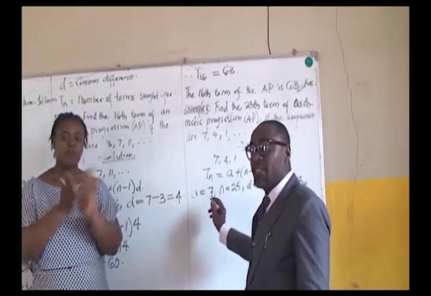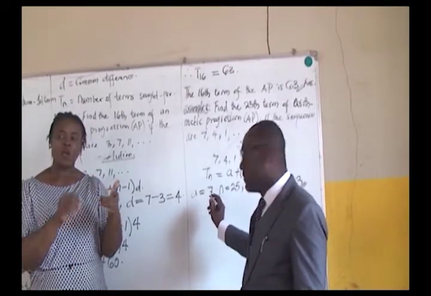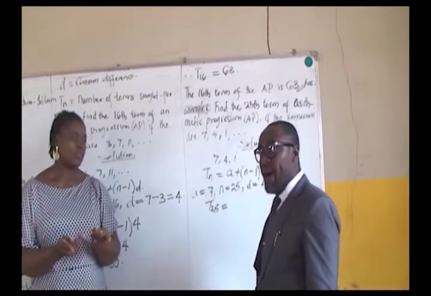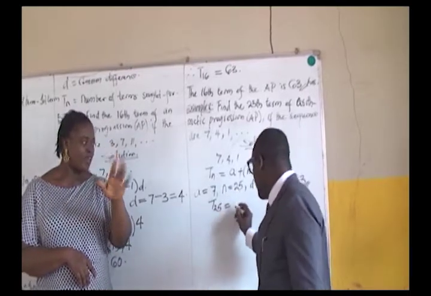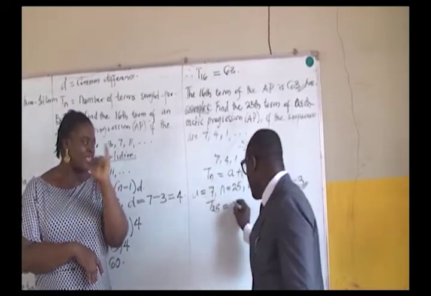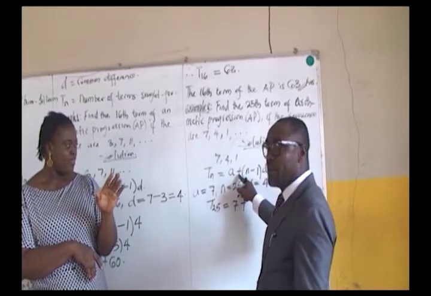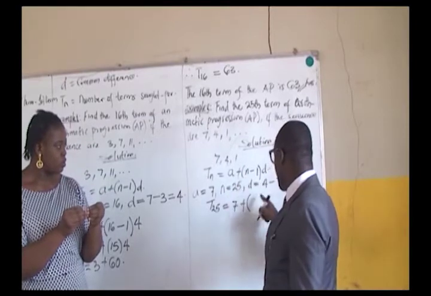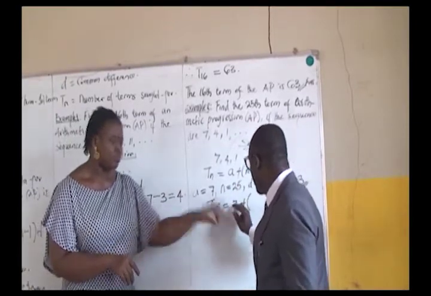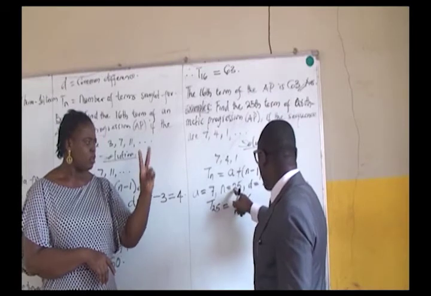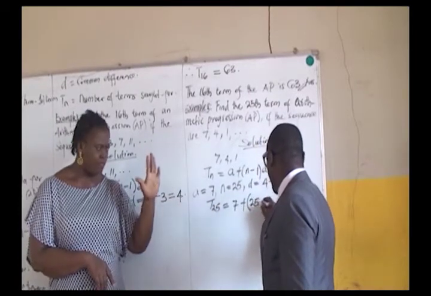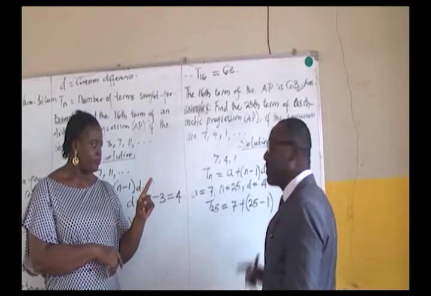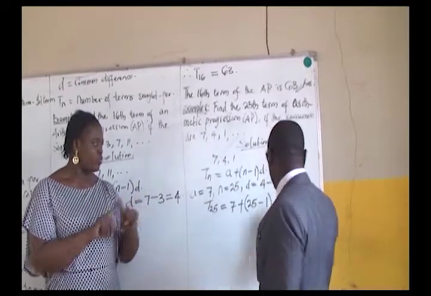So we calculate the 25th position. T25, for n is 25, is equal to a, the first term 7, plus from the formula, brackets n, the 25th, minus 1, as defined there, and the common difference is minus 3.